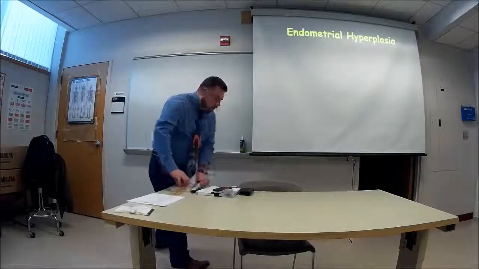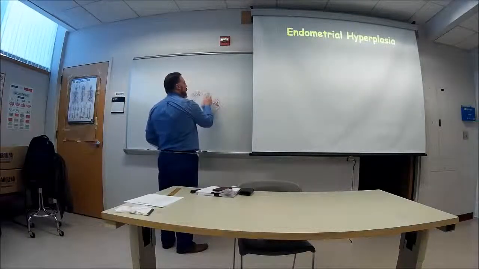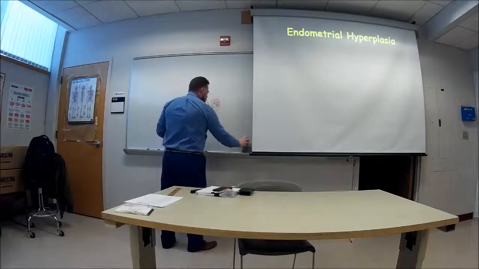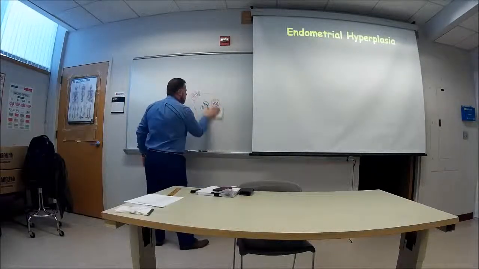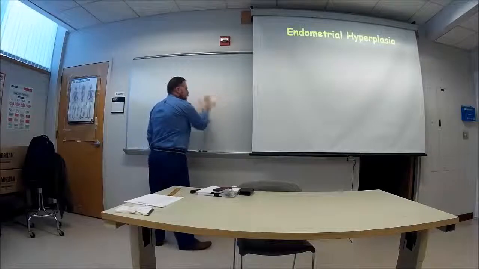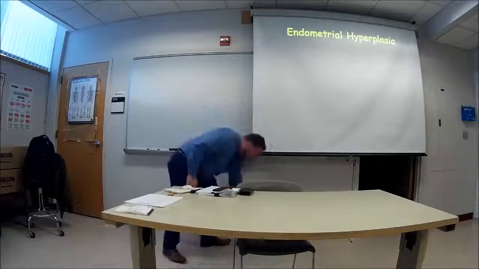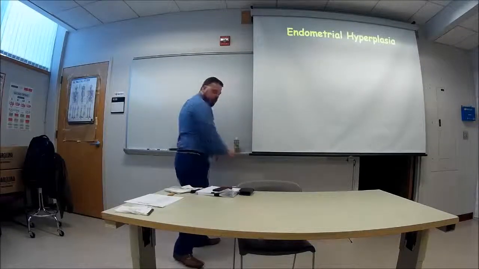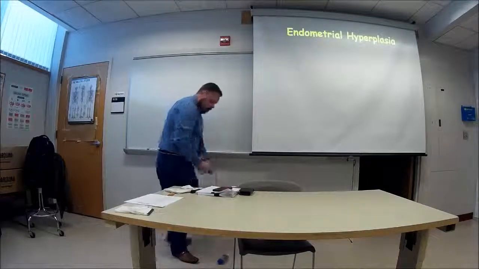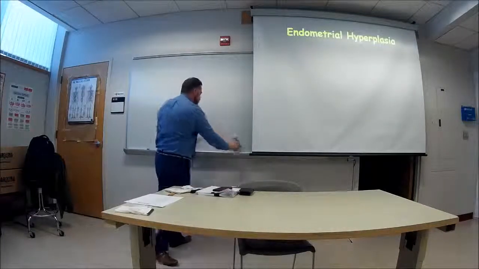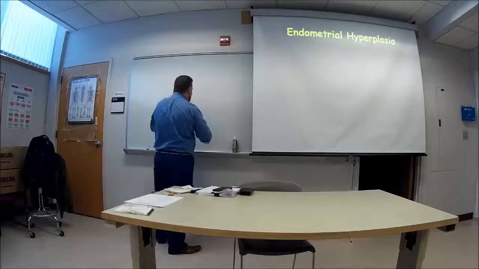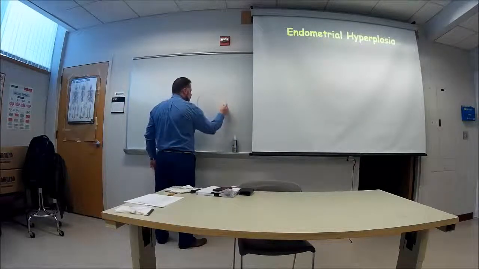So, we now talk about endometrial hyperplasia. So the endometrial lining becomes cancerous, or it can become cancerous. So again, let me draw this picture. Okay. So you have this uterus.